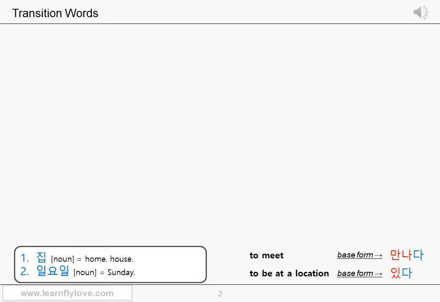Then let's learn how to link two or more alternatives. It can be a little bit more complicated than the previous ones, but don't worry. It's nothing because you already understand how particles, connective endings, and connective adverbs work in Korean. We can say that the direct translation of the English conjunction "or" is 또는 in Korean. But as you know, in Korean, endings and particles are always more important. Then let's see what ending or particle can be used to express "or" in Korean.